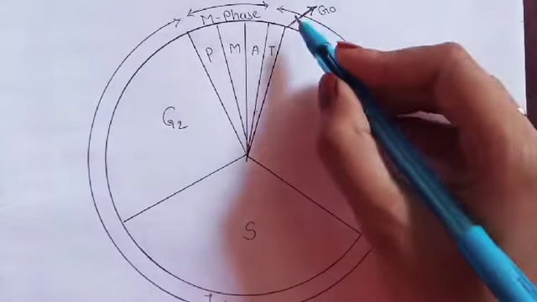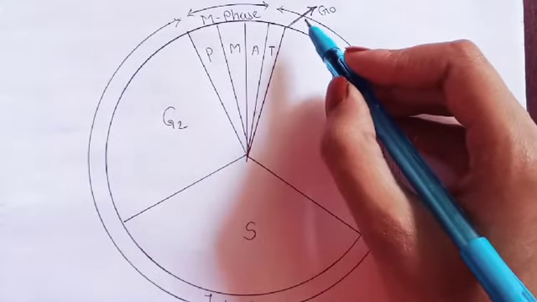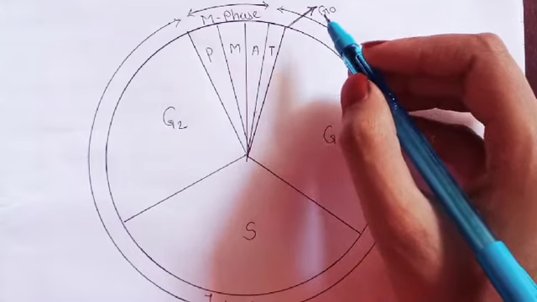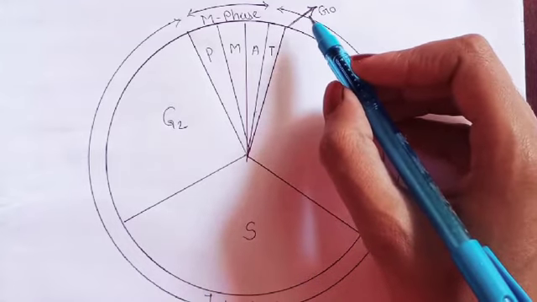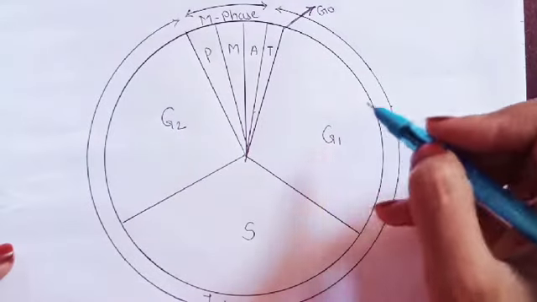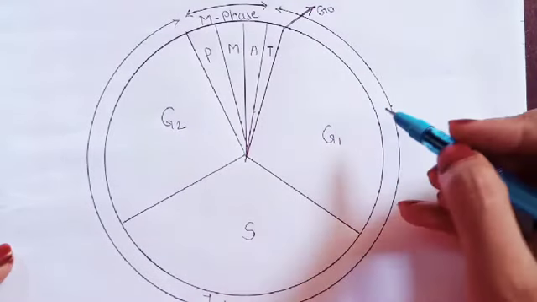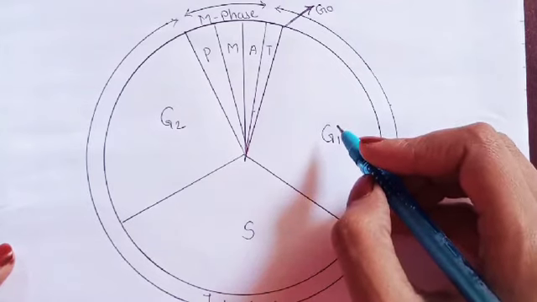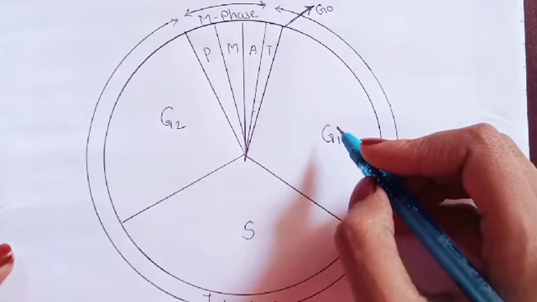G0 phase: in this phase, differentiated cells are present. G1 phase is a phase where proteins are synthesized. In this G1 phase, growth phase 1, the proteins are synthesized, along with energy and all material required for DNA replication.